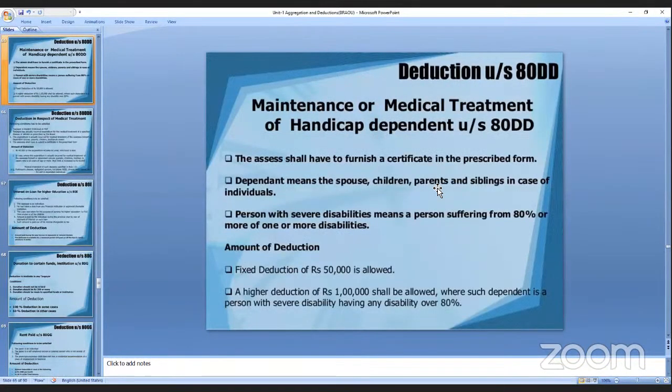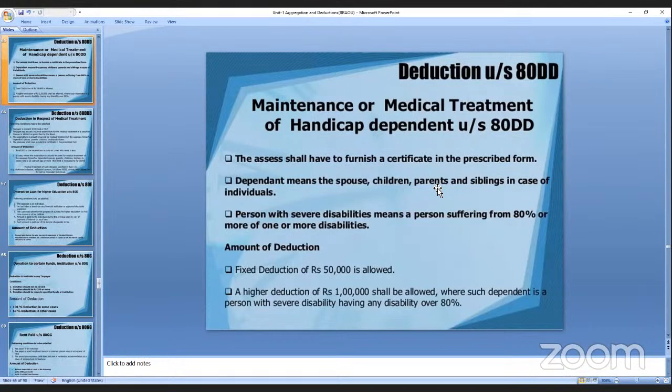Now, that is a deduction under section 80DD, meaning maintenance or medical treatment of handicapped people also. A certificate should be furnished. It is like going to the income tax office and saying don't take any deduction from me because I am handicapped.